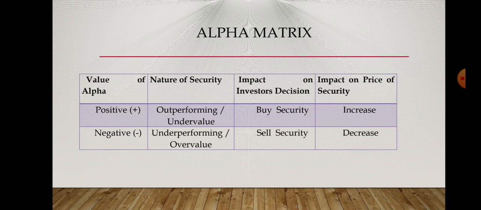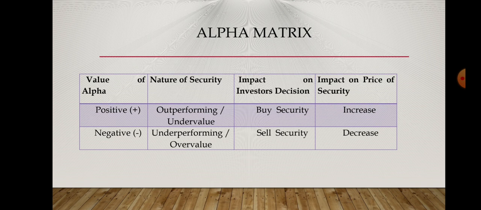This is the alpha matrix. This matrix indicates the investment strategies on the basis of alpha. If alpha is positive, it means the security is undervalued, and if the security is undervalued, then investors must buy that stock because in future the price of the stock is expected to increase.